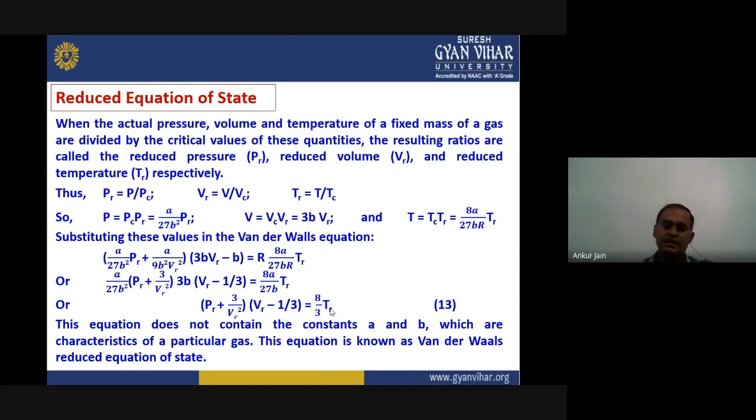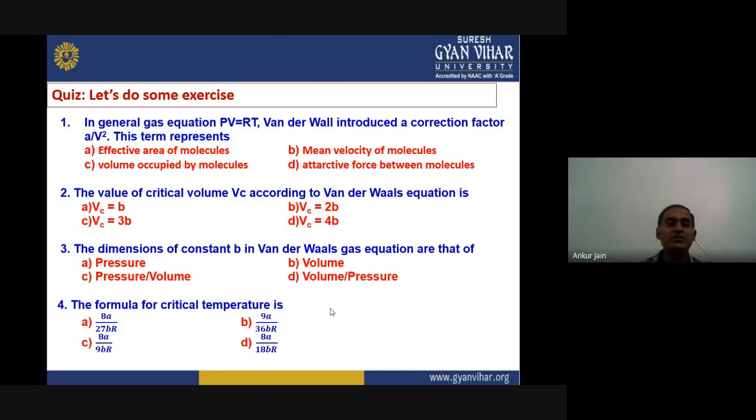Now we will see what you learned today. We will do that by doing some exercise using a quiz. The first question for the quiz is, in the general gas equation PV equals RT, van der Waals introduced a correction factor A upon V square. This term represents effective area of molecules, mean velocity of molecules, volume occupied by molecules, or attractive force between molecules. Which one is the right answer? Just recall that A upon V square is related to what?